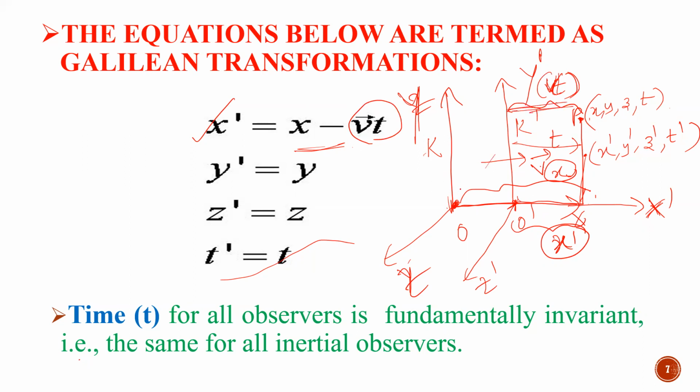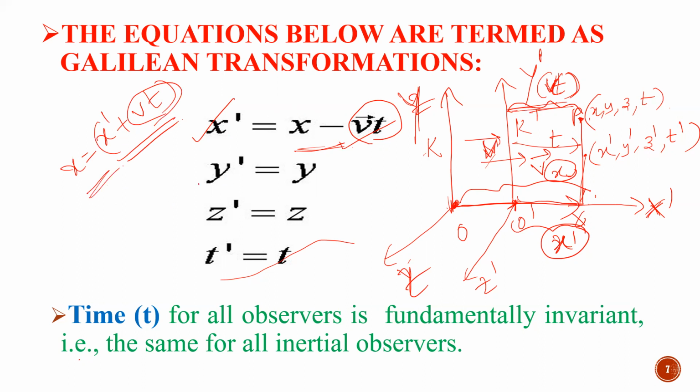So x dash will be x minus vt, or x is x dash plus vt, because this frame is moving with the velocity v. Velocity into time plus x dash gives you x.